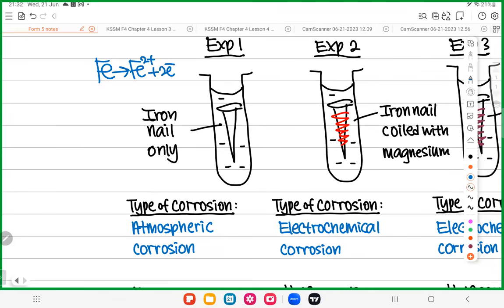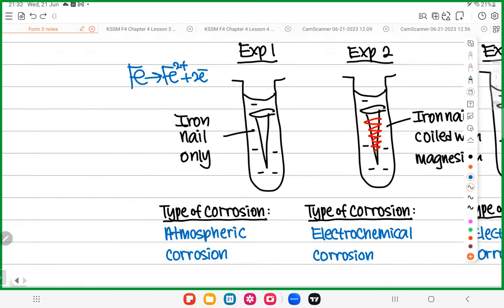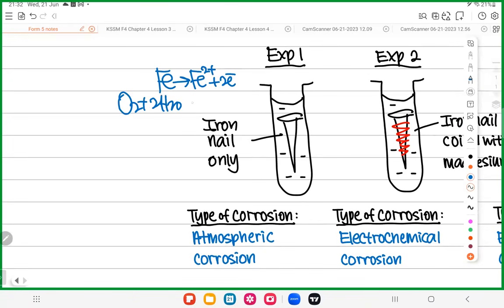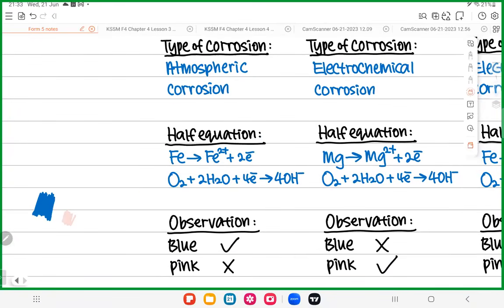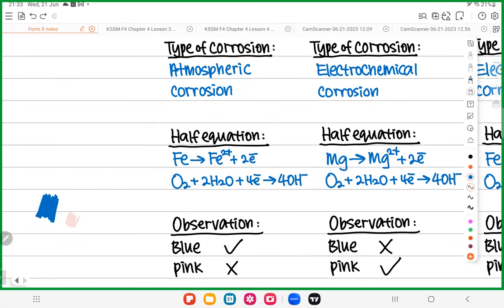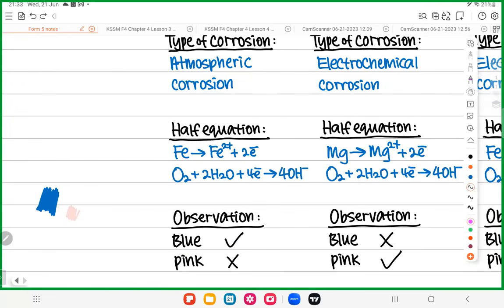This is the electron donated by iron. So who receives the electron? The electron is received by oxygen and water, so that you get OH minus. See the half equation here? Fe becomes Fe2 plus, then water and oxygen receive the electron to become OH minus. Now look at the observation. Do you think you will see blue color? The answer is yes. Because when Fe2 plus is present, the potassium hexacyanoferrate will show blue color.